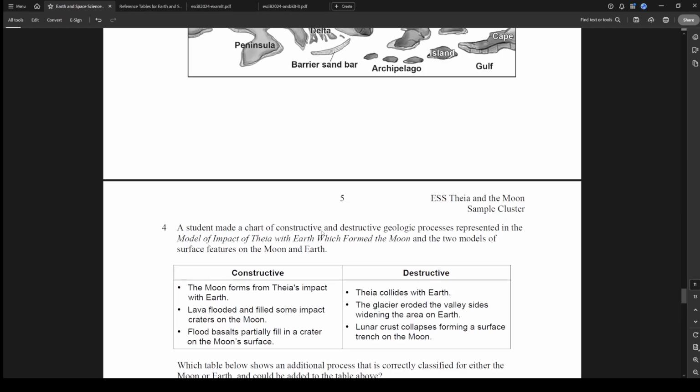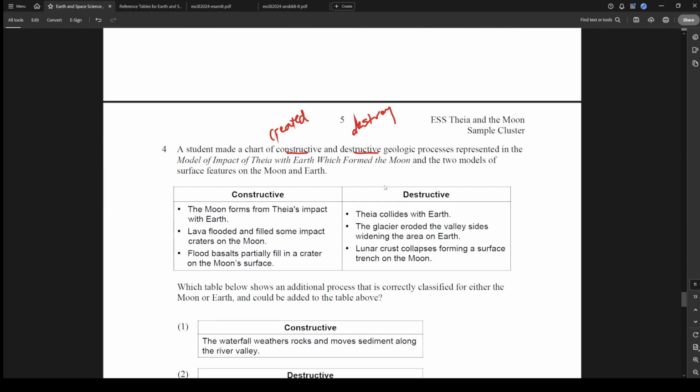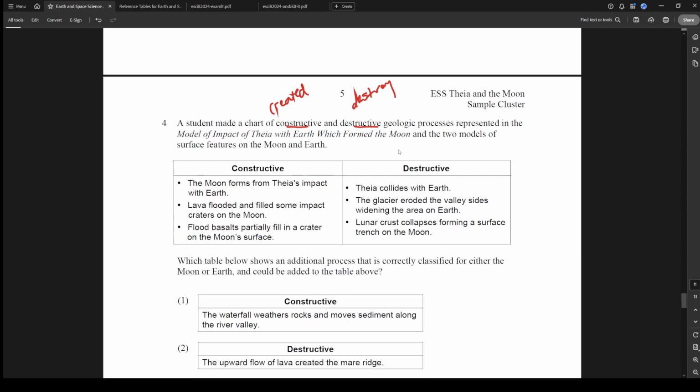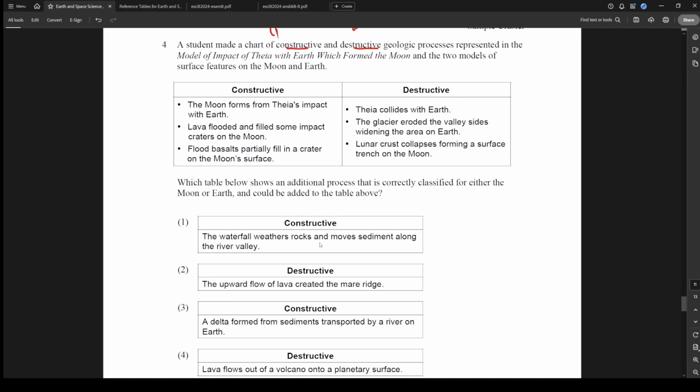A student made a chart of constructive and destructive geologic processes represented in the model. Okay. So constructive means something is being created, and destructive, destroyed. Which table below shows an additional process that's correctly classified for either the moon or Earth and can be added to the table? So I don't really care about constructive or destructive. I mean, you could read this, but we know what it means. So now we're just going to see if that thing they wrote means that thing.